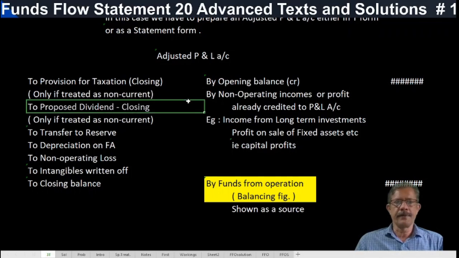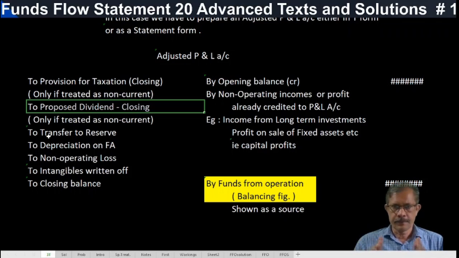Then proposed dividend, closing, if it is treated as a non-current item. But dividend paid will be there. Dividend paid will always be shown here. Interim dividend or a dividend paid, shown as additional information, should always be shown in the adjusted profit and loss account.